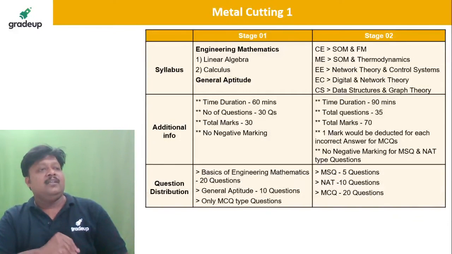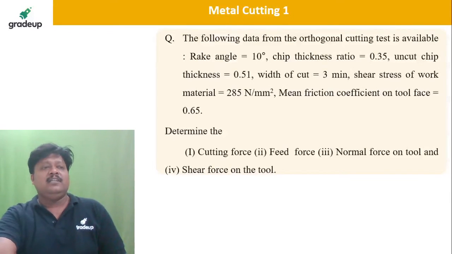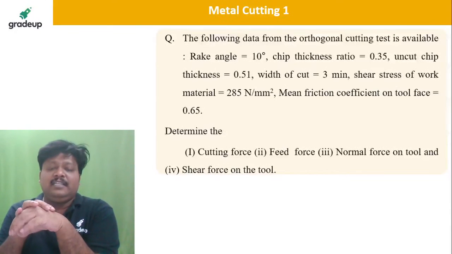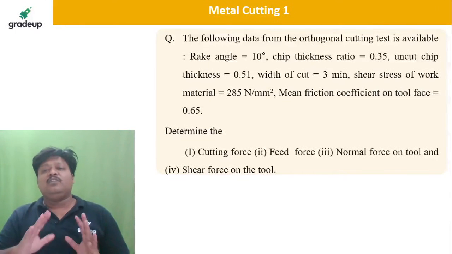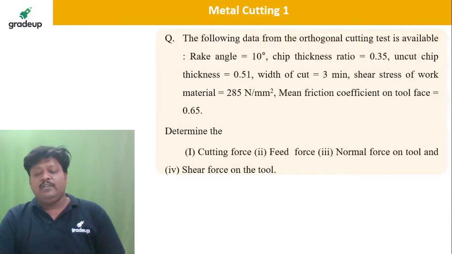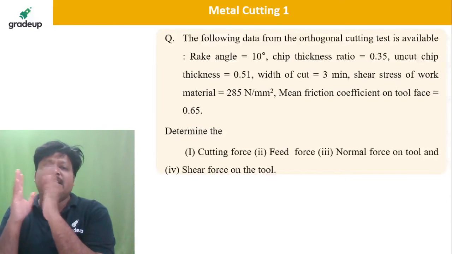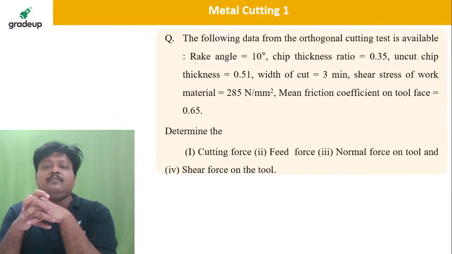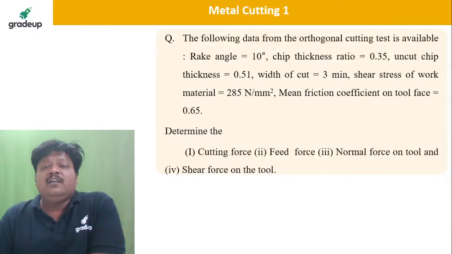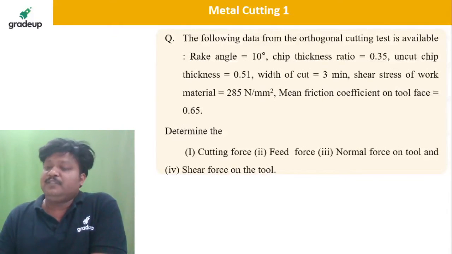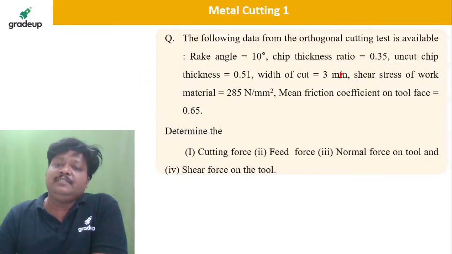So shall we begin? Take the first question. The following data from an orthogonal cutting test is available, where we have measured the rake angle on the tool as 10 degrees. The chip thickness ratio is 0.35. The undeformed chip thickness is 0.51 millimeter. And the width of cut is given as 3 millimeter, not minute, it is millimeter.